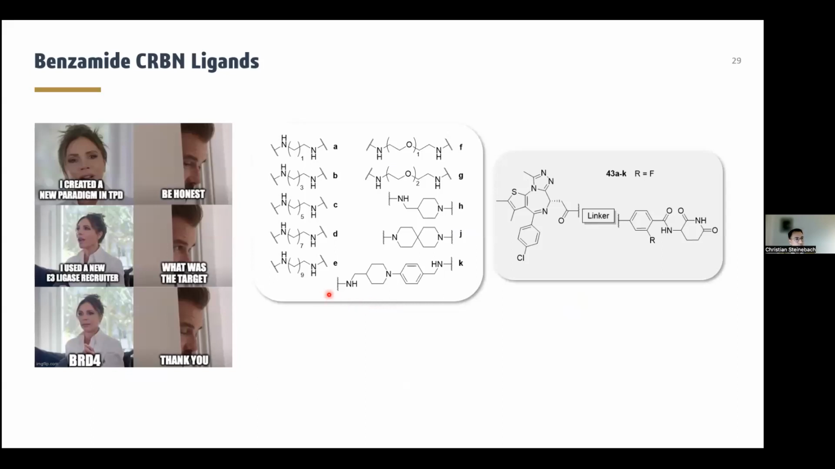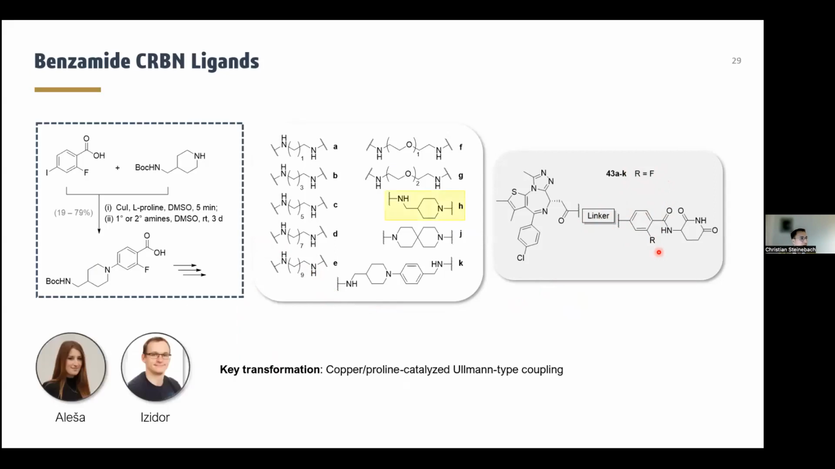Of course, we had to meet the expectations of the TPD community to make some nice BRD4 degraders. However, it was not that easy as we expected it to be. The challenge was here to attach the linker to this aromatic moiety, especially in the presence of the fluorine. We tried all kinds of palladium catalyzed transformations, but it did not really work out. So the key to solve this problem was a copper proline catalyzed Ullmann type reaction.